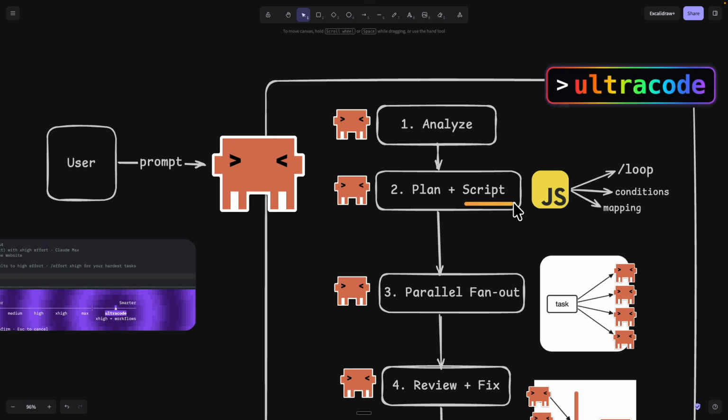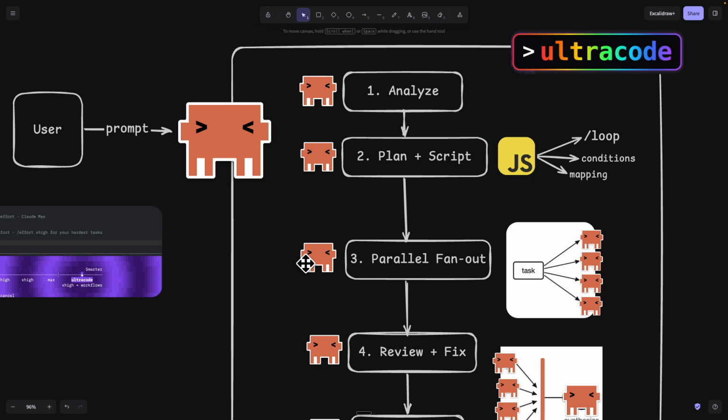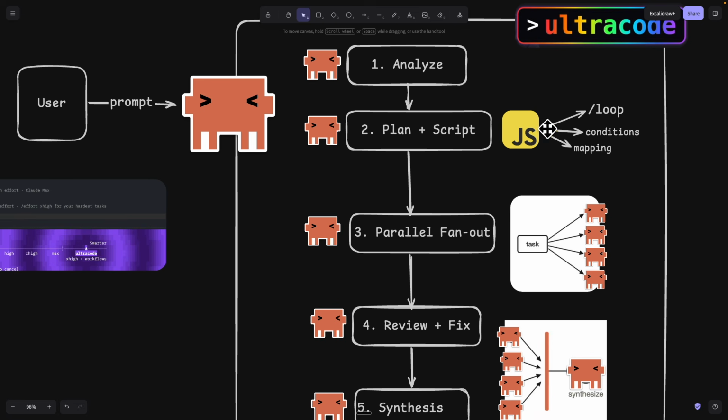And once we have the script, you can see at the bottom here, it's going to start to execute. Now, it really depends on your prompt. Let's say you're trying to do an entire code scan for any bugs. Then what's going to happen behind the scenes is it's going to execute the script that it wrote. For example, it's going to spin up multiple sub-agents here to do the parallel execution, scanning different areas of your code base, repositories to see if there are any bugs.